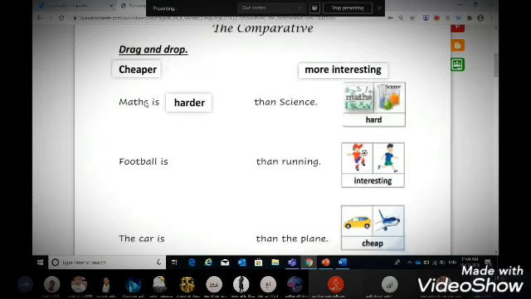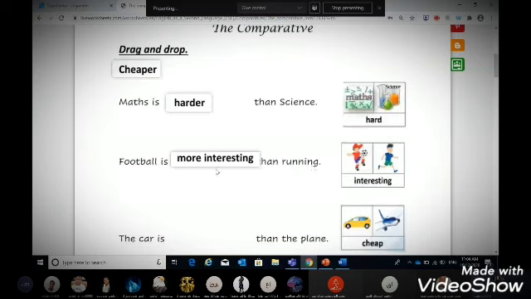So sentence number 2, we have here, good, what do we call this sport? It is football, and here is running. Which sport is more interesting for you? We are comparing here football and running. Of course, most of you agree that football is more interesting than running. Football is more interesting than running.